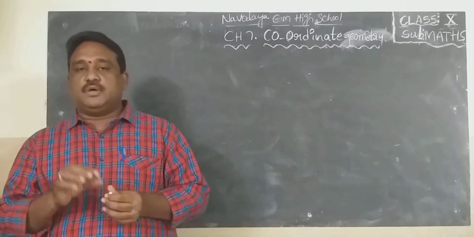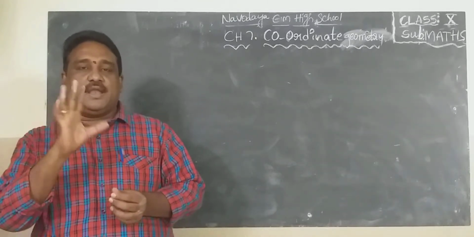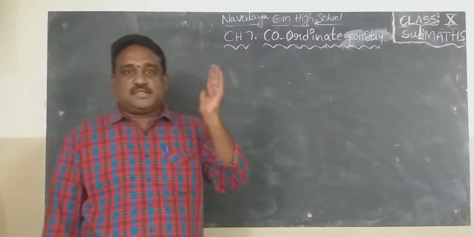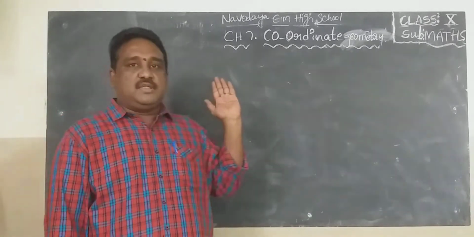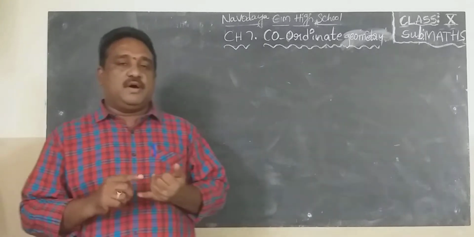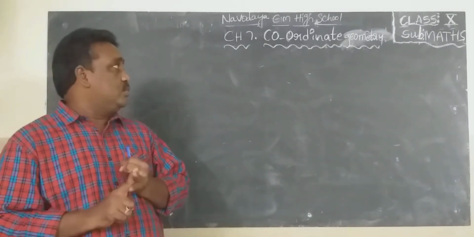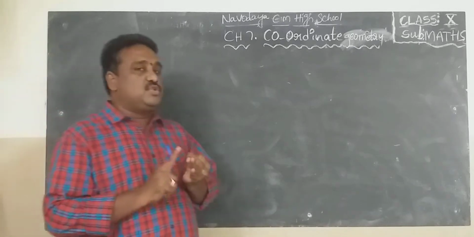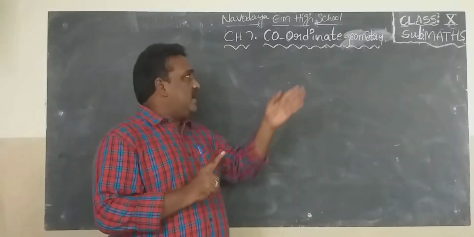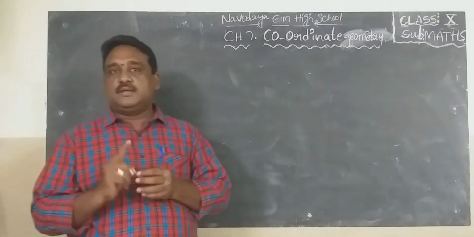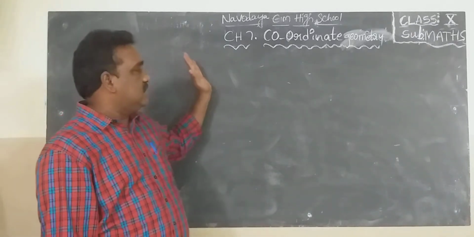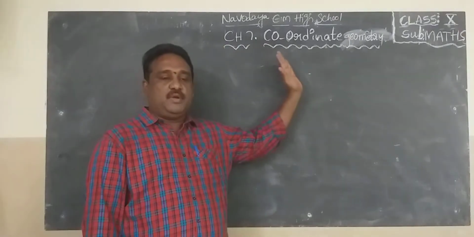Due to Corona, we are going to conduct online classes, and you already know the syllabus. What are the chapters? Number 1, real numbers. Number 2, FA1 syllabus: number 1 real numbers, number 2 sets, number 7 coordinate geometry, number 8 similar triangles. So now I am going to start with chapter 7, coordinate geometry.